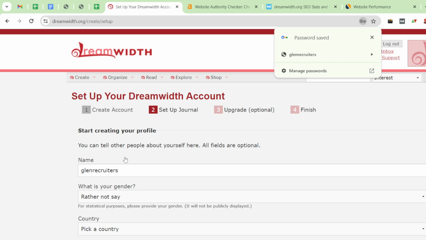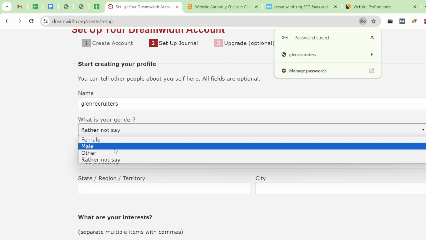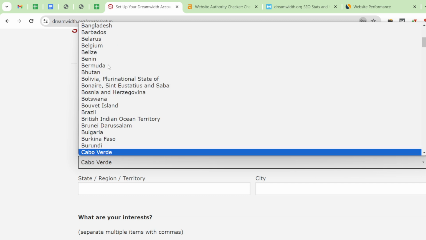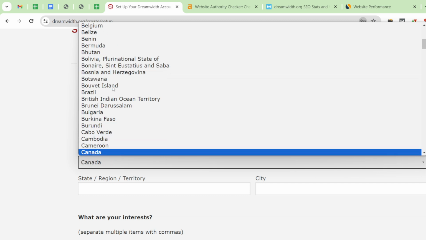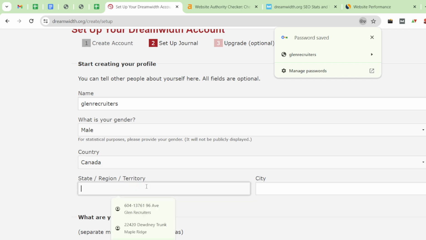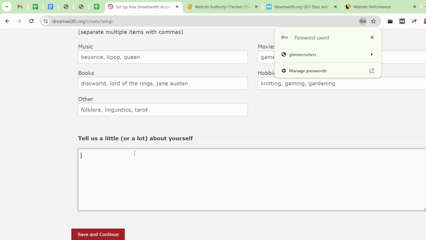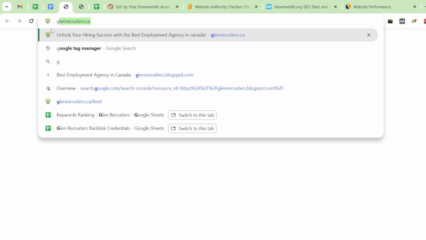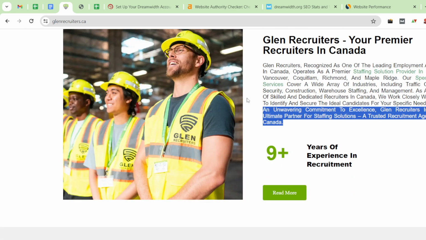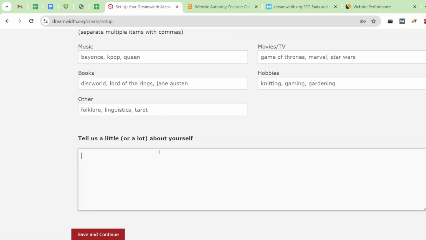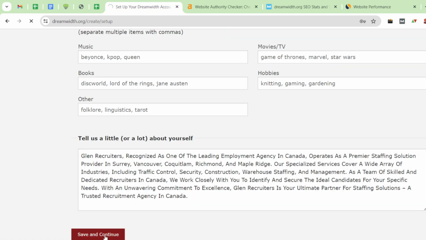Okay, so our profile is created, and after that you have to choose your gender, and you have to choose your country, and after that you can fill in your address details, and after that you have to add your company description. So I'm just copying the description from my website, and in your case you have to generate a fresh description. And after that you have to click save and continue,